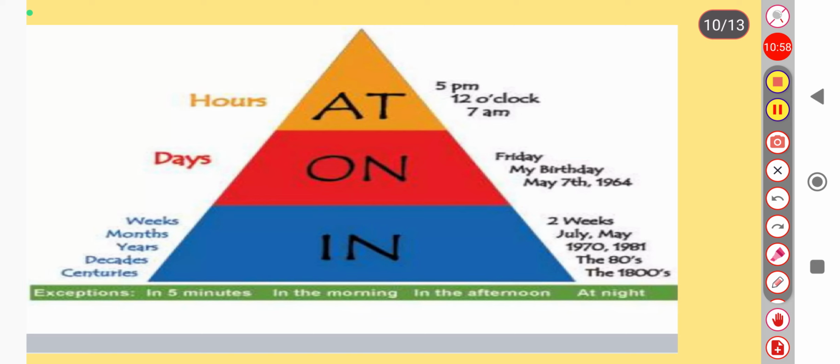Okay, and then come to the next, the topmost part of your triangle. That is very specific, that is "at". It represents a very specific time period, like hours. Okay, like 5 p.m., 12 o'clock, 7 a.m. So with the help of this triangle, you can now differentiate the usage of on, at, in.